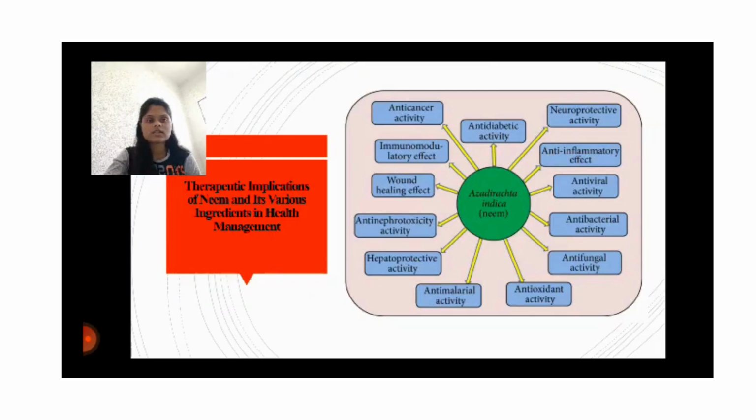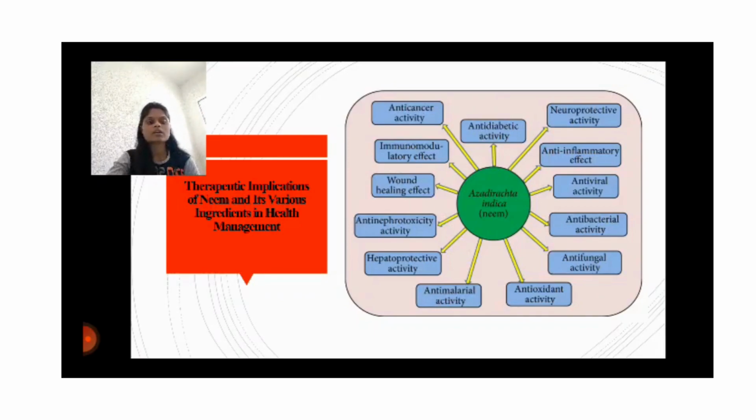Then we will see the therapeutic implications of neem and its various ingredients in health management. Neem shows activities like anti-cancer, anti-diabetic, neuroprotective, anti-inflammatory, antiviral, antibacterial, antifungal, antioxidant, anti-malarial, hepatoprotective, and anti-nephrotoxicity activity. Neem also shows a healing effect and an immunomodulatory effect. First of all, we will see the antibacterial activity.